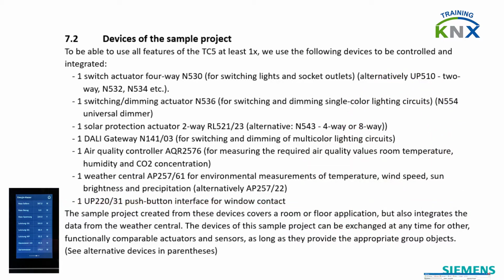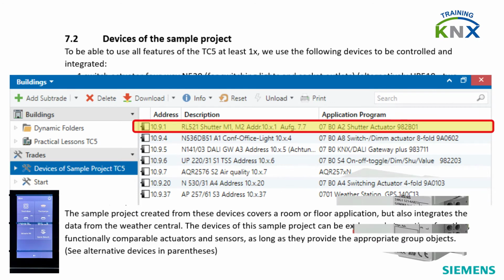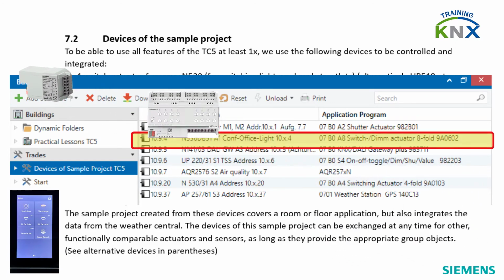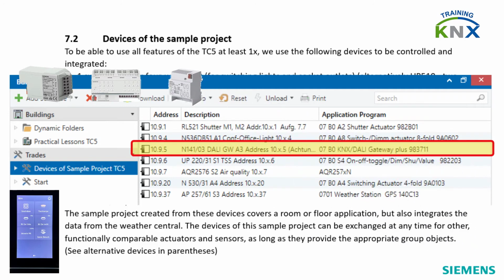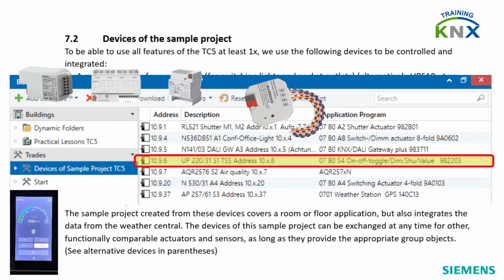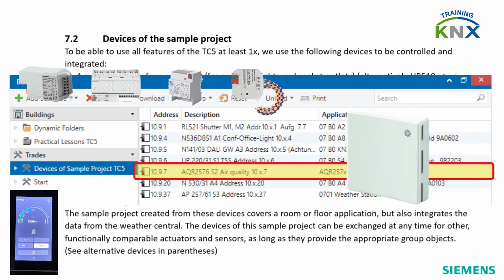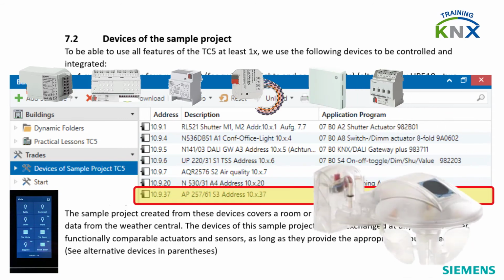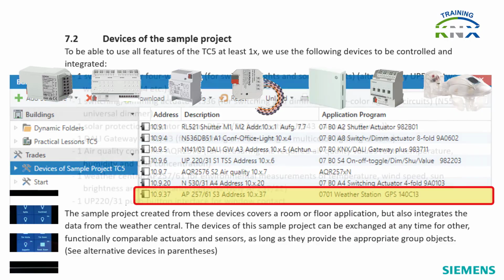The sample project created from these devices covers a room or floor application, but also integrates the data from the weather central. The devices of this sample project can be exchanged at any time for other functionally comparable actuators and sensors, as long as they provide the appropriate group objects.